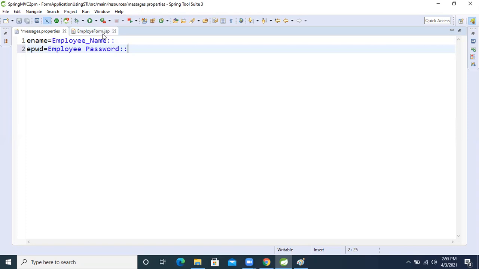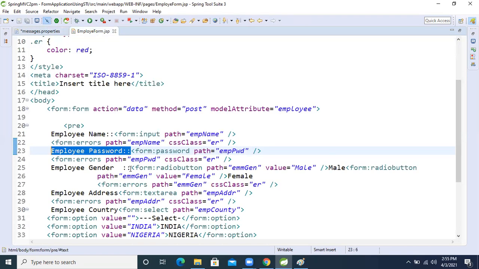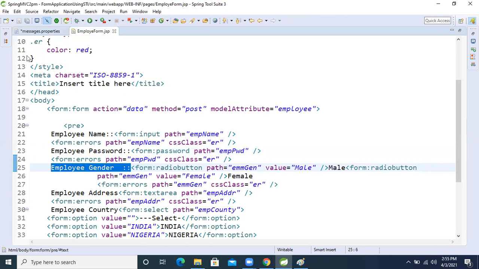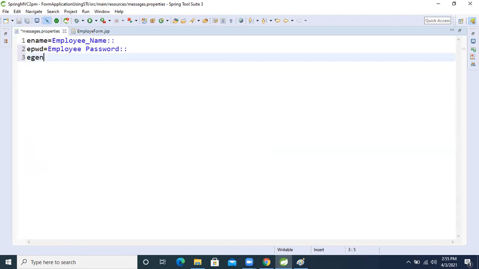Now this one is employee gender, right? Copy this one. I'm giving the key name as gen, and there I'm pasting the value.